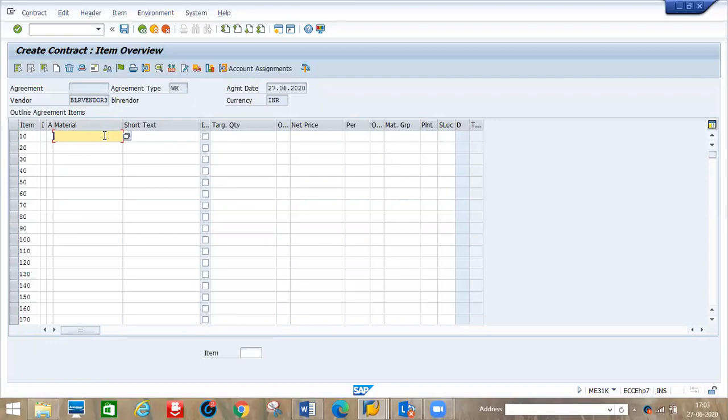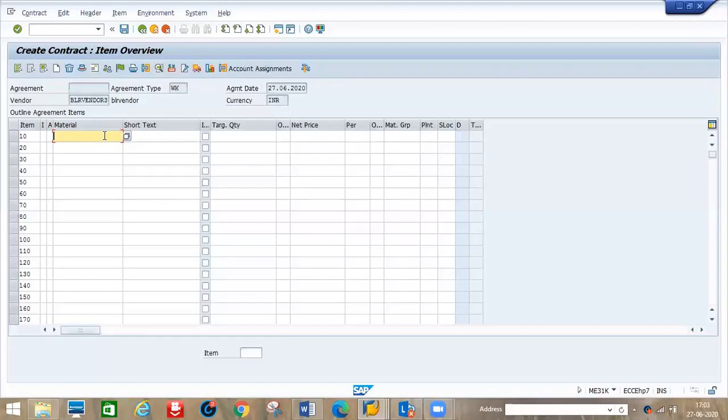I will not purchase all 100 items from his materials list. Whatever I need, this month I will go for 10 materials, next month I will go for 20 materials, and again the quantity will be different. One material I will take 50 pieces, another 10 pieces.